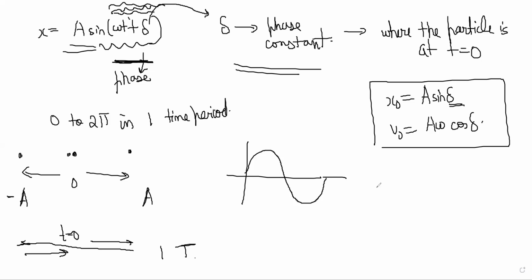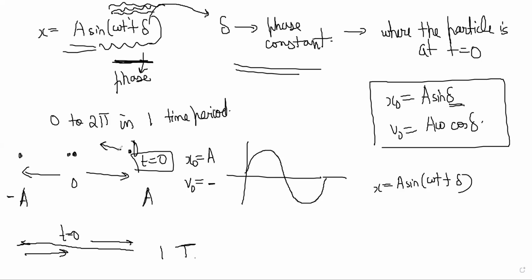So if x is equal to a sine omega t plus phi, suppose initial position is taken when the particle is here, t is equal to 0 here. So clearly x naught is equal to a, and v naught is equal to some negative value, then only it will start moving. If v naught is 0, then it will not move on. So this is the situation. So x naught is equal to a is equal to a sine of phase at t is 0. So delta must be pi by 2.